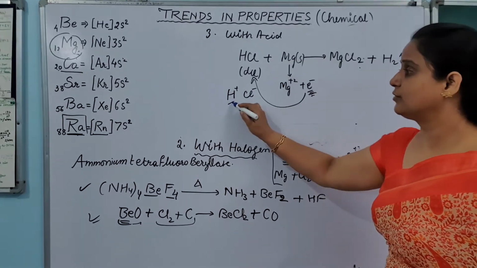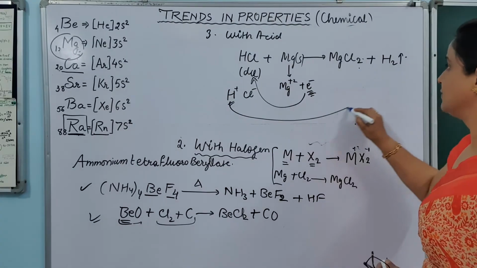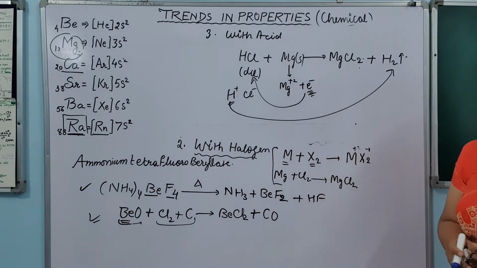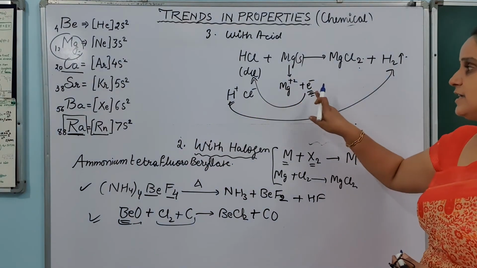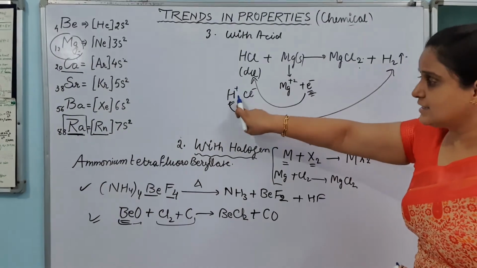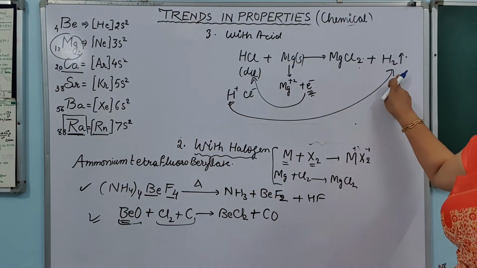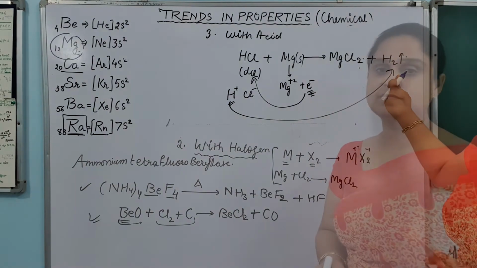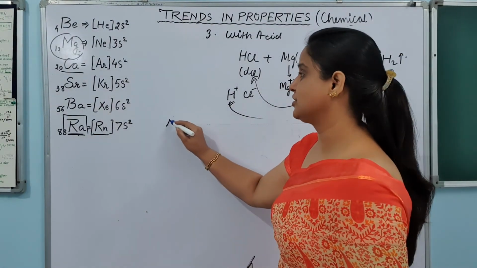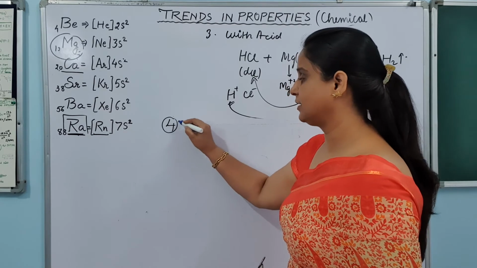ये electron will go with the hydrogen, and this hydrogen will be converted into hydrogen gas. That is, H plus ion will gain the electron to convert into H. H and H will combine to form the hydrogen gas. Hydrogen will be released during the change. Is it clear? So let's see how the reducing property changes up to down in this particular group.